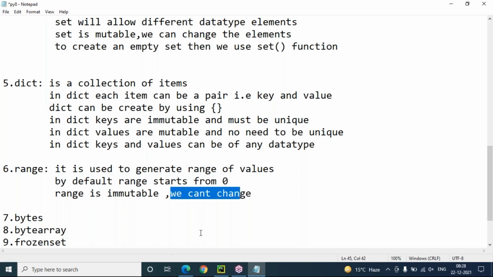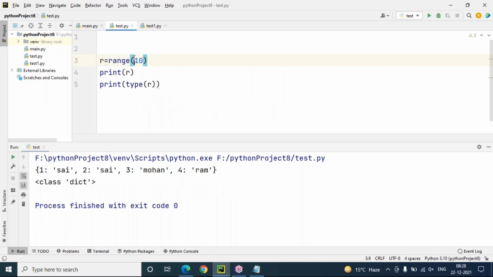Okay, this is range, but let me try to create a range data type here. R equals range of 10. Print R. Print type of R. What type is it? Range type. But just observe here, I'm creating range of 10, meaning 0 up to 10, not including 10.